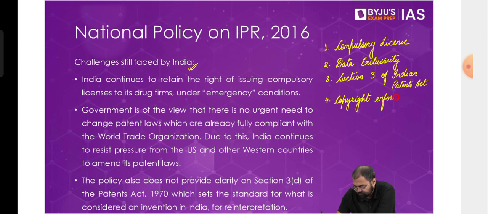So these are four problems that we have faced. These are the four problems around which we have to have our discussion. First is about compulsory license. Now, what is compulsory license?